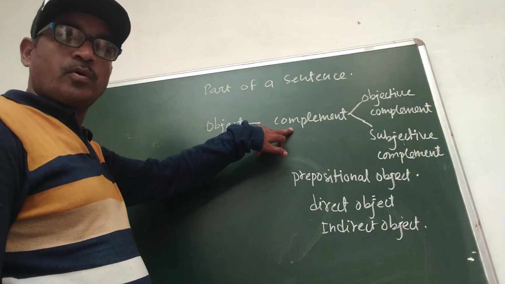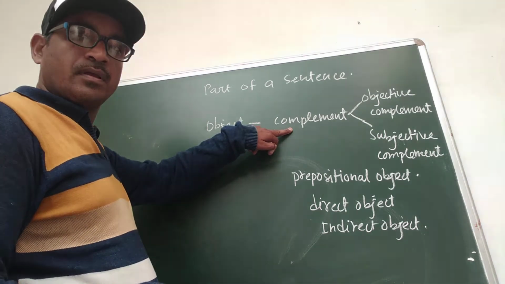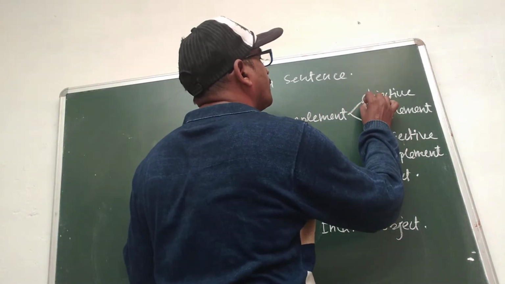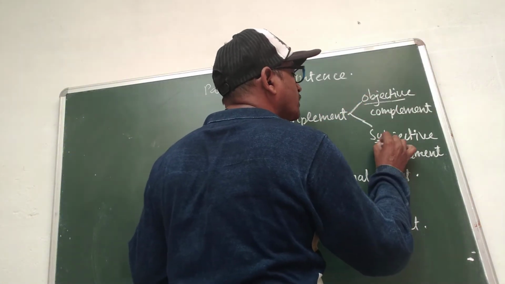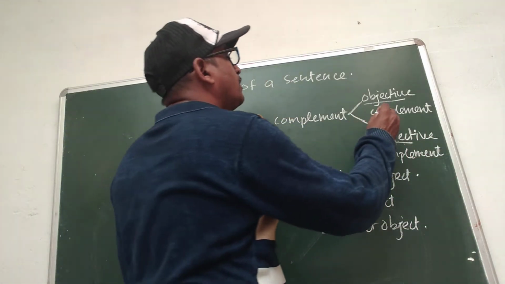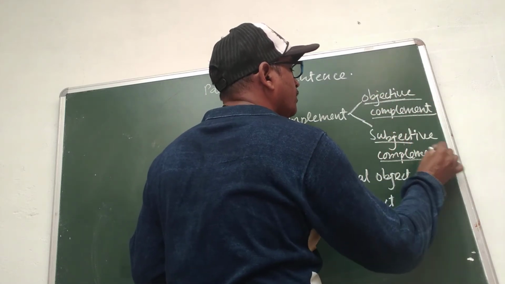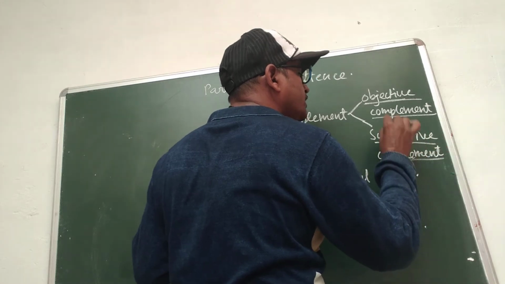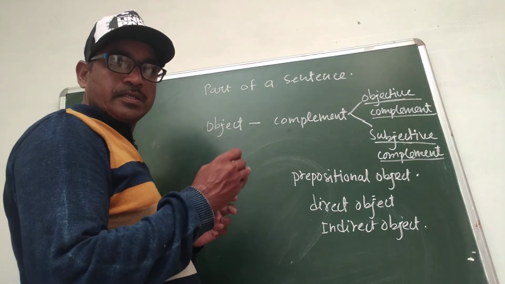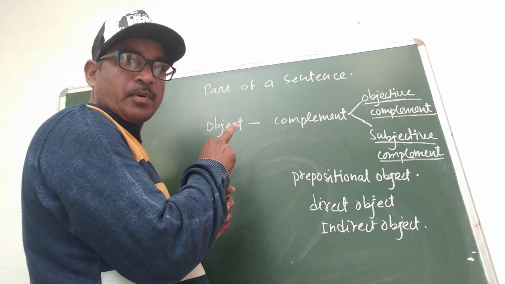Now we know what a complement is. Complement is the word that is useful for the object or the subject. The complement which is useful for the object is the objective complement, and the complement which is useful for the subject is the subjective complement. That is the type of complement.